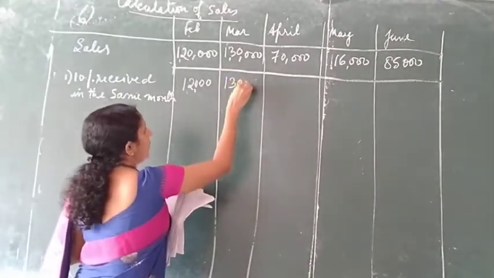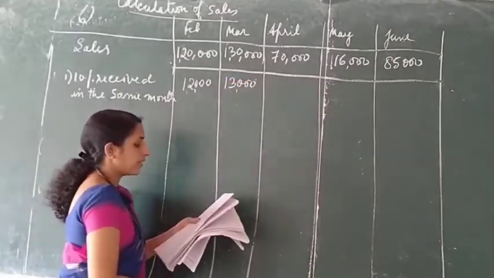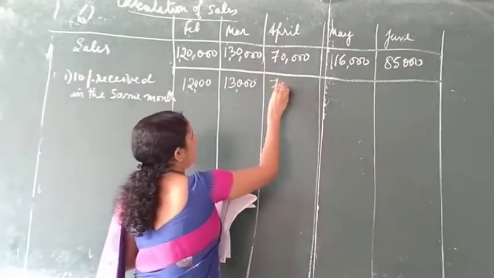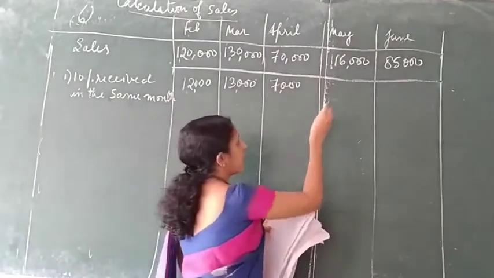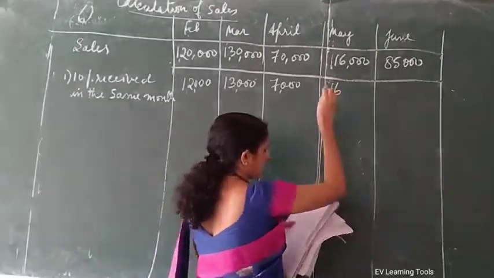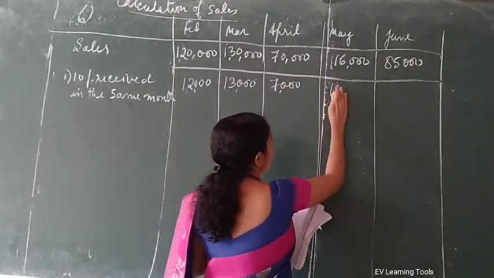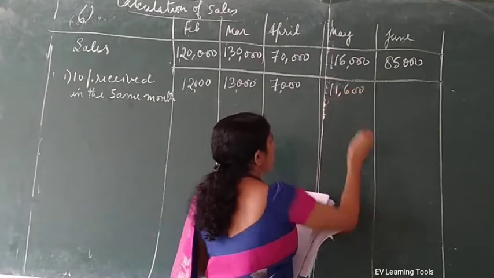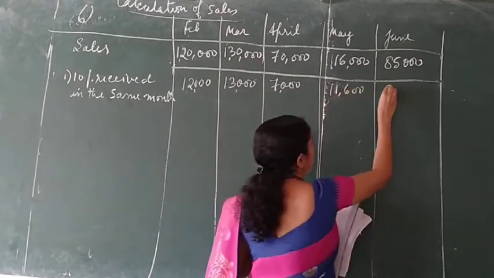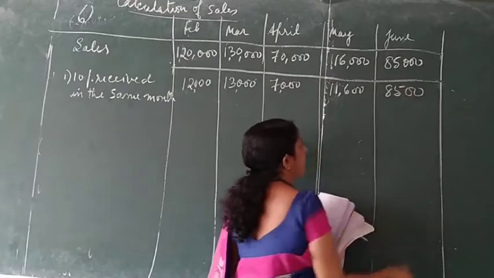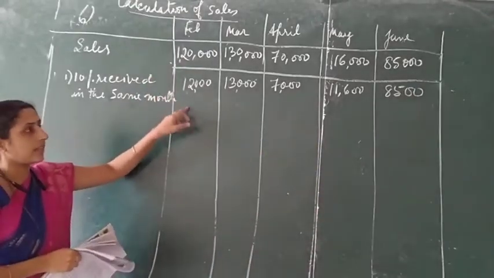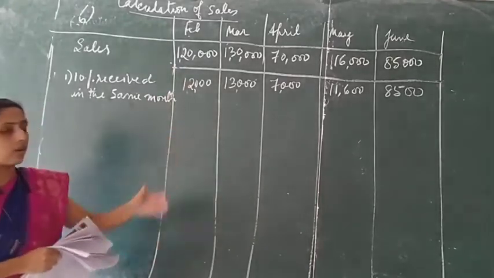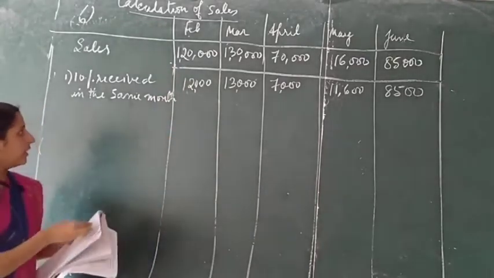March 1,30,000, 10% is 13,000. April 70,000 into 10%, 7,000. May 1,16,000 into 10%, 11,600. And June 85,000 into 10%, 8,500. So I have taken 10% and recorded it here.